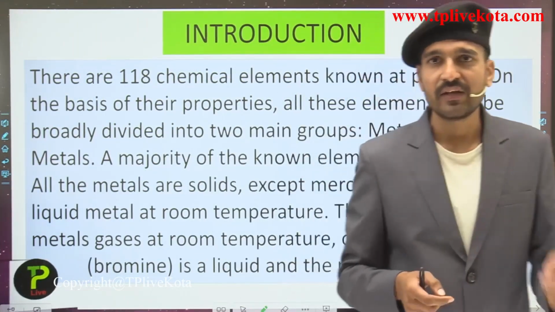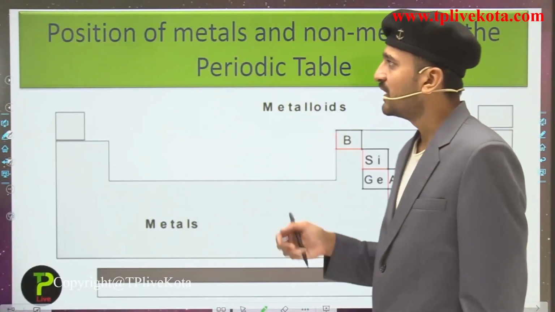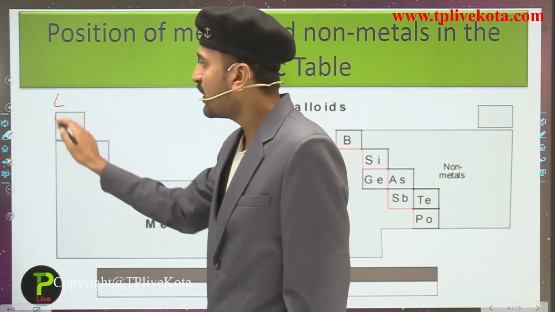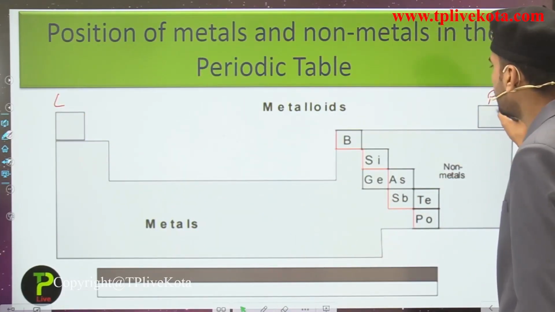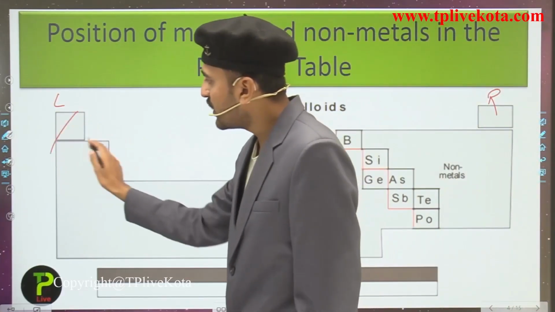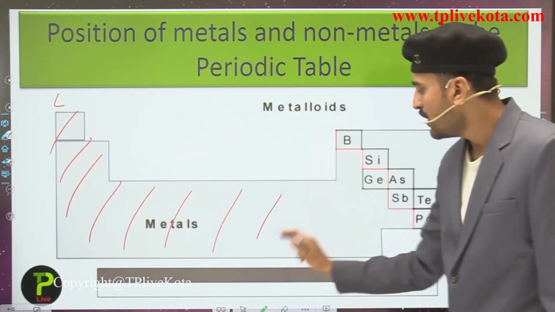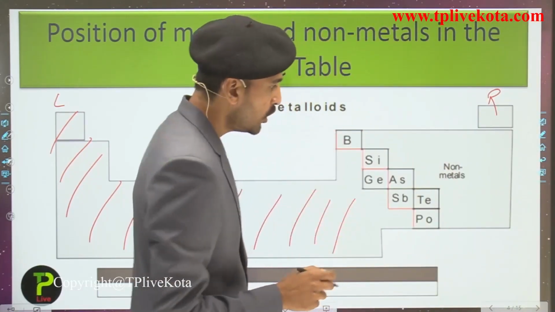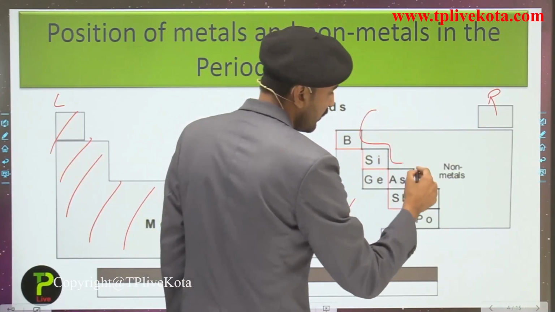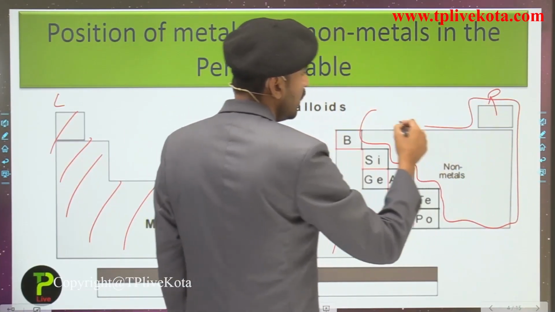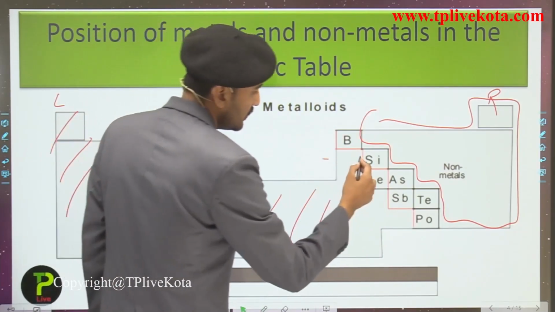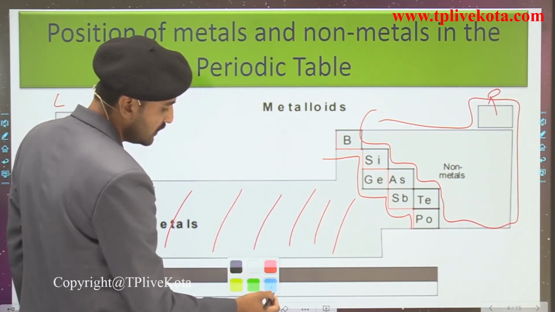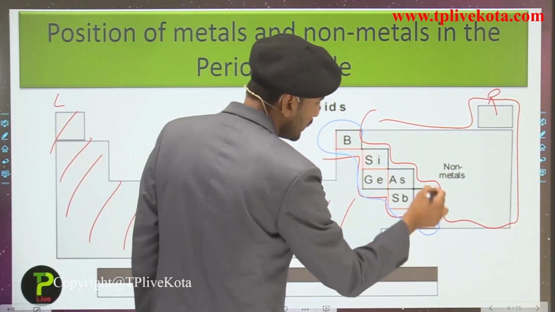So now students, let us see first the position of the metals and the non-metals in the periodic table. Here, this is the left part of the periodic table and this is the right part of the periodic table, and here you can see that in this part the metals are present. Here you can see a zigzag line which separates the metals from the non-metals. In this part you will have the non-metals. Here in this zigzag line some of the elements are also present. These elements are simply termed as the metalloids.